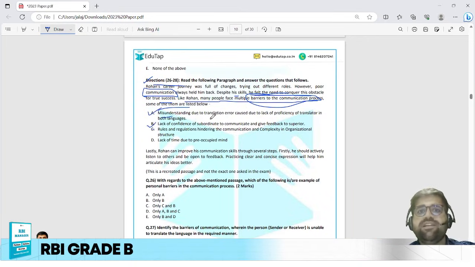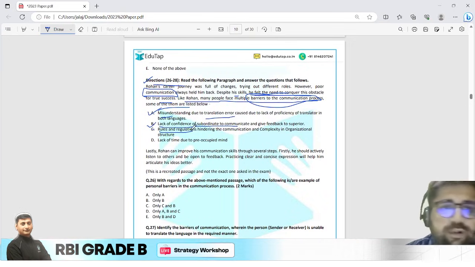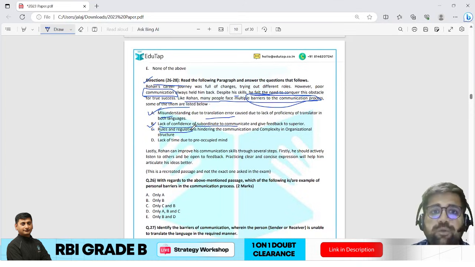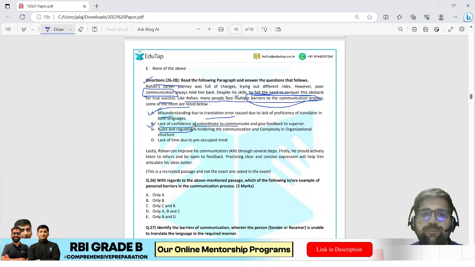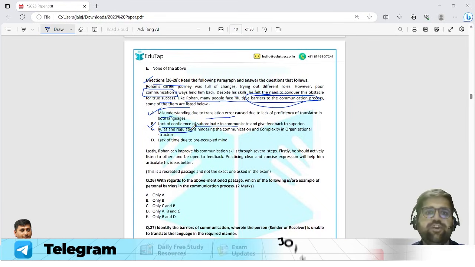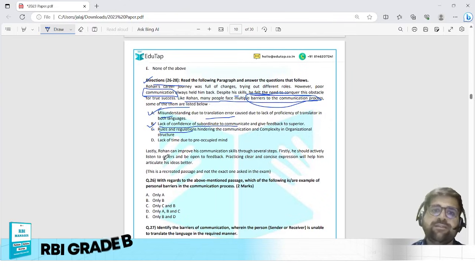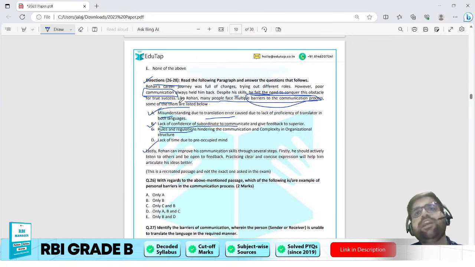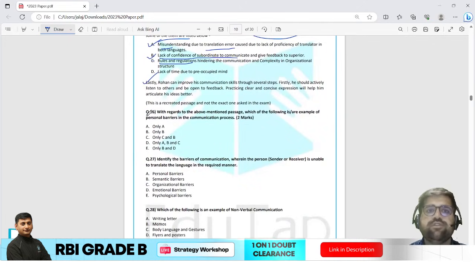Barrier A talks regarding misunderstanding due to translation error. Barrier B talks regarding lack of confidence of subordinate. Barrier C talks regarding rules and regulation. And barrier D talks regarding the lack of time due to preoccupied mind. Okay, I have read all of them. Lastly, Rohan can improve communication skills through several steps. Firstly, he should be actively listening to others, opening to feedback and practicing clear and concise expressions. So the overall passage theme is very clear in my mind: communication, and the subtopic, barriers of communication. Now let's try to address question number 26.